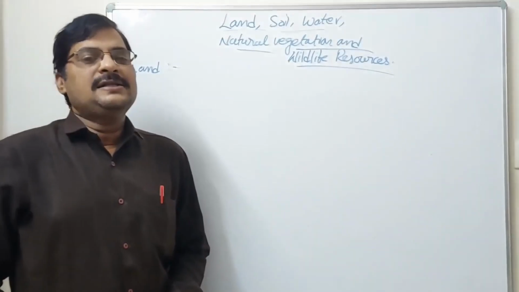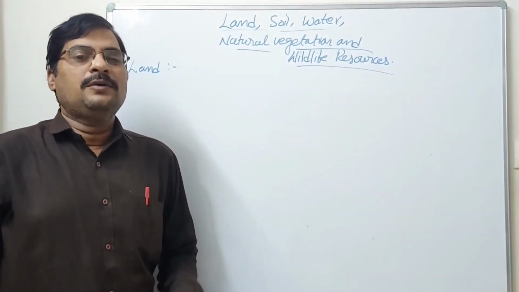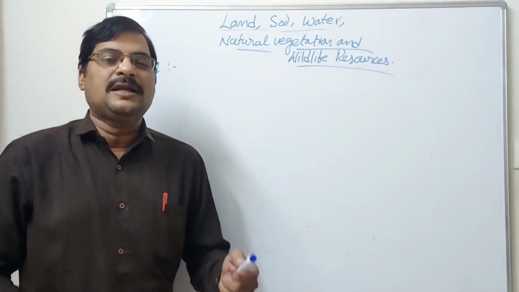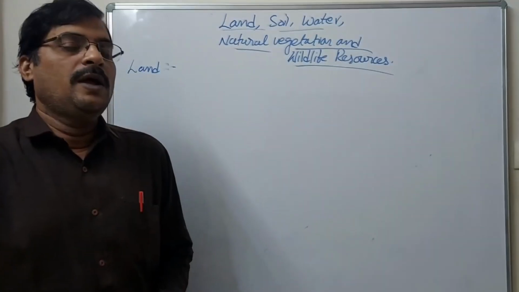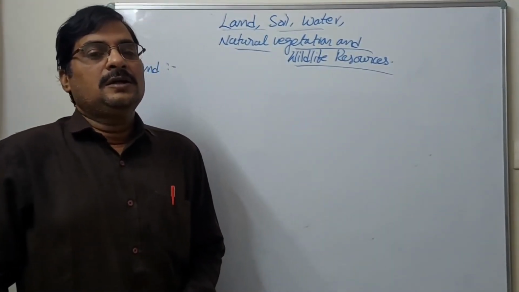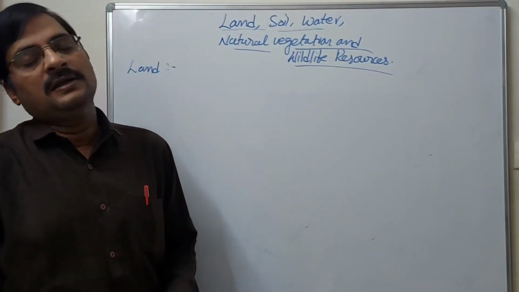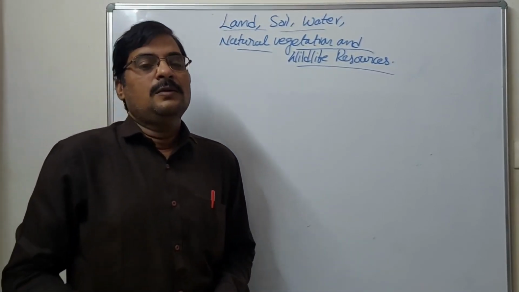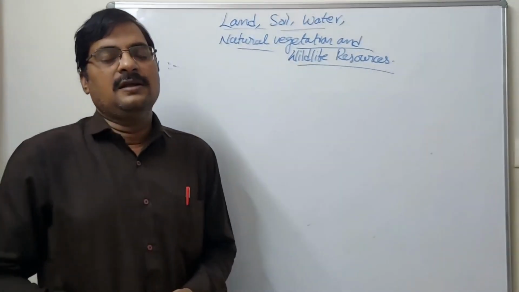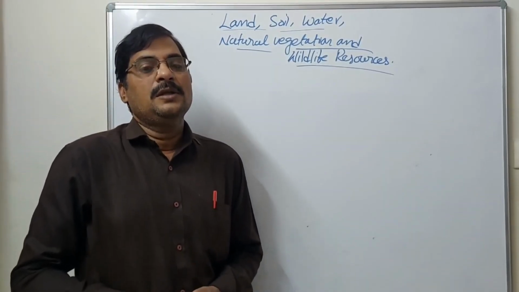Land is a fixed, standard amount only. Due to overpopulation in the world and in India, land will not increase. So what can we do? What kind of things do we have to do?